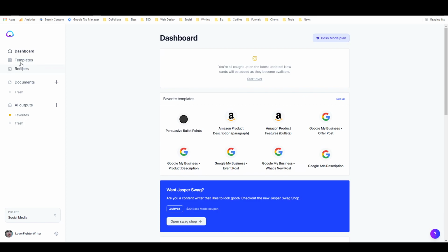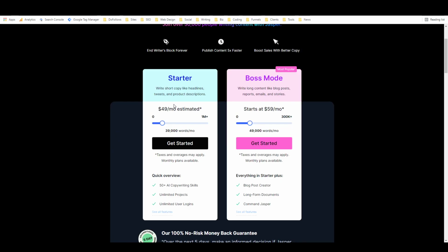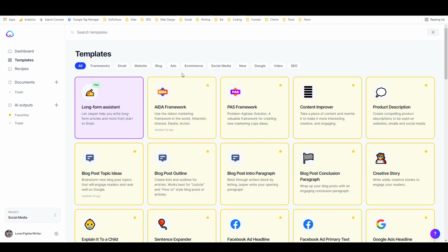So now let's head into the templates. The templates are what you get access to when you sign up for the Starter plan. The Starter plan, of course, is not nearly as powerful as Boss Mode, but there are over 50 templates, and you can write a lot of stuff, and the templates work really, really well.